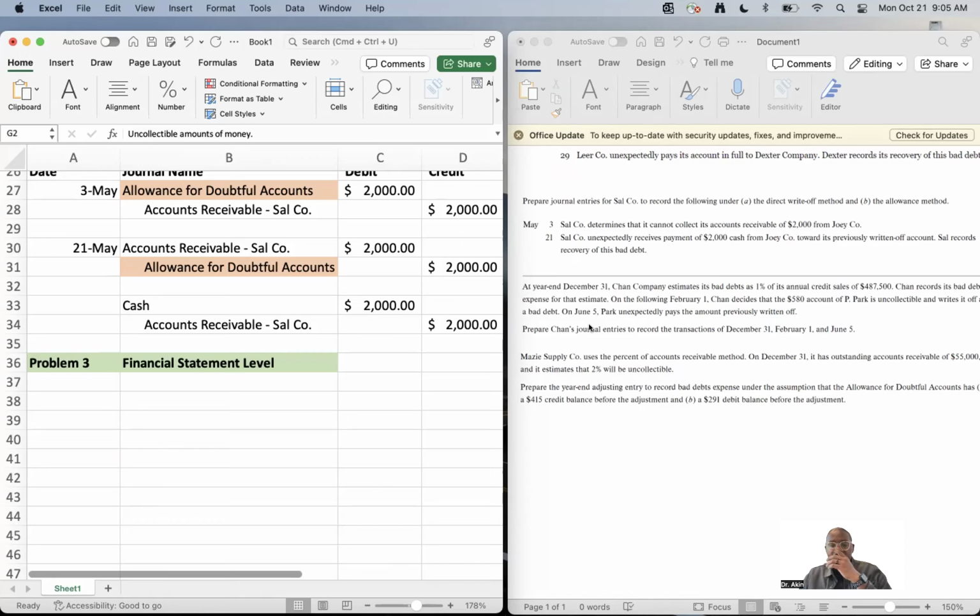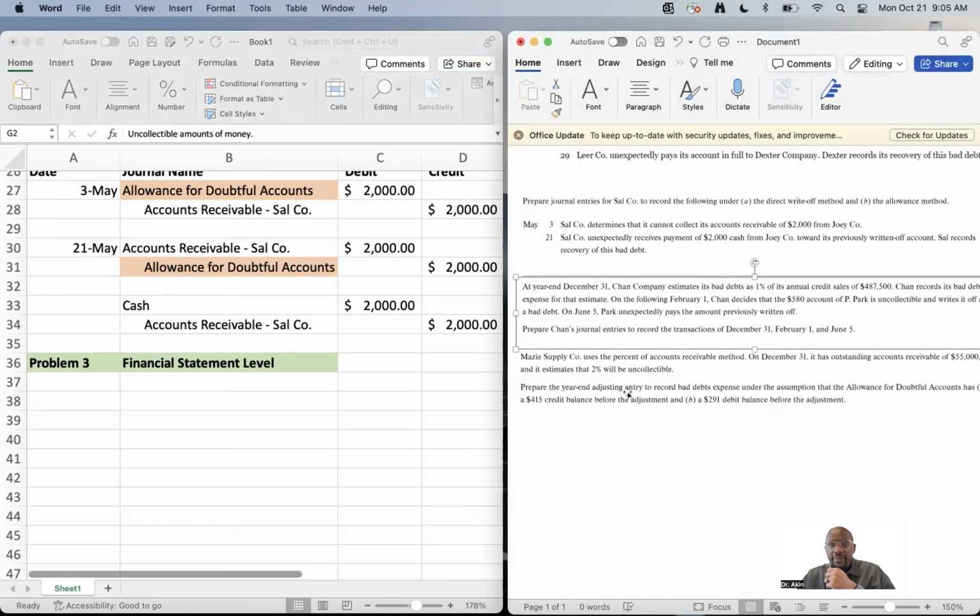Okay, so it says at year end. So we're looking at this problem. It says at this year end, December 31st, Chan Company estimates its bad debts as 1% of the annual credit sales of $487,500. Chan records its bad debts expense for that estimate. All right, so let's stop there.